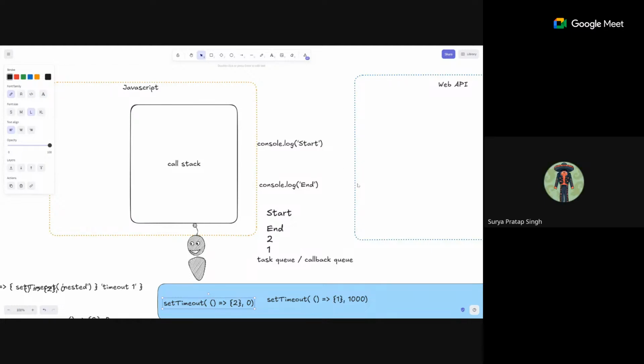Sir, as you told, when the call stack is empty, then it will check the task which is done in the task queue, and it will retrieve it into the call stack and complete it. So what if I have a big code and I want this output in the middle of my code?